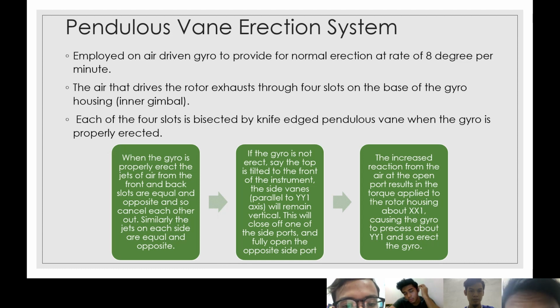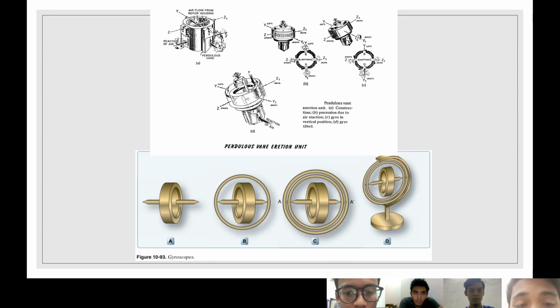And then if the gyro is not erect, say the top of it is tilted to the front of the instrument, the side vanes parallel to Y-Y1 axis will remain vertical. This will close one of the side ports and fully open the opposite side port. And then lastly, this increases the reaction of the air from the open port, resulting in a torque applied to the rotor housing about X-X1, causing the gyro to precess about Y-Y1 and so erect the gyro.